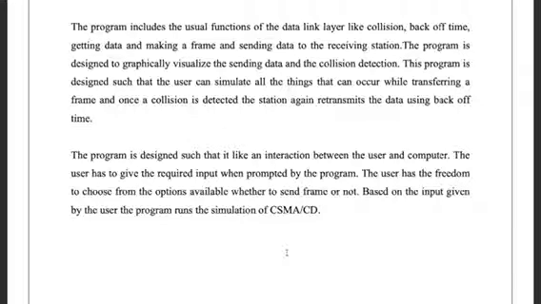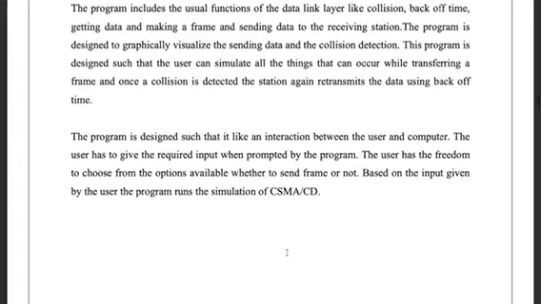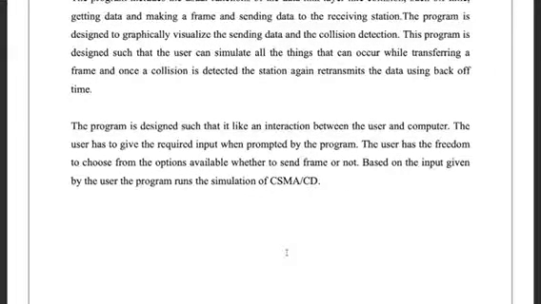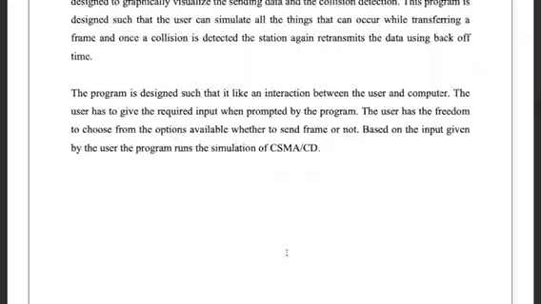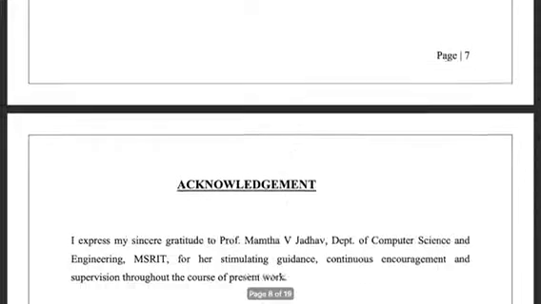The program is designed in such a way that the user can simulate all the things that occur while transferring a frame, and once a collision is detected, the station again retransmits the data using back-off time. The interaction between the computer and the user requires input, where the user has the freedom to choose from the available options whether to send the frame or not. Based on the input given by the user, the program runs the simulation of CSMA/CD.